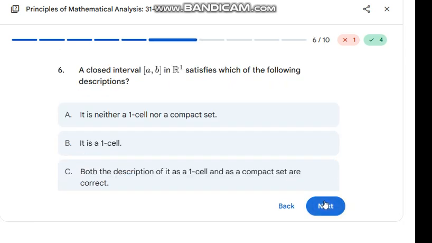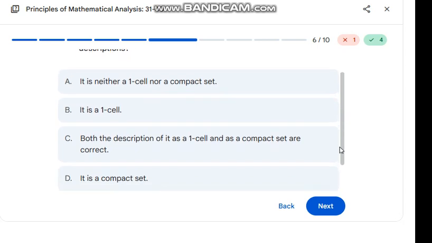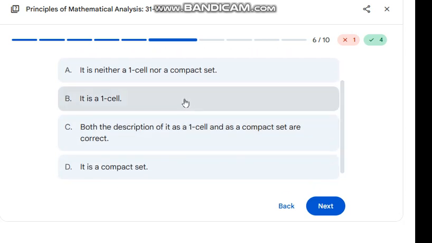Yes. And the next one, a closed interval [a, b] in R1 satisfies which of the following descriptions? It is a 1-cell and compact.